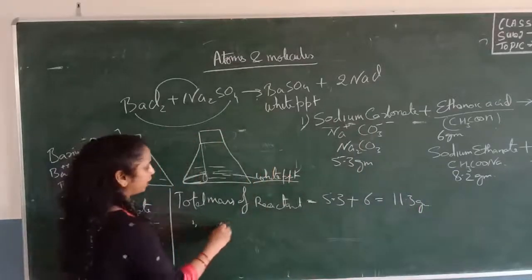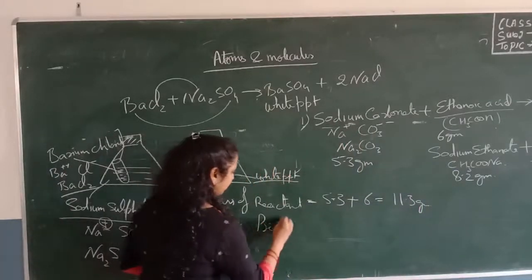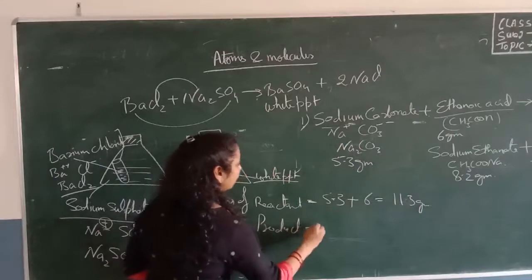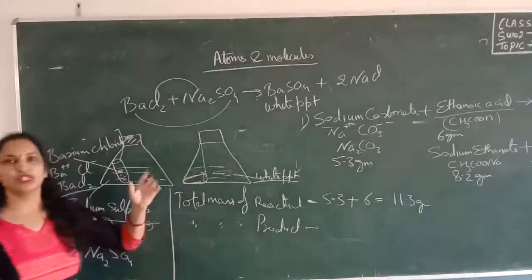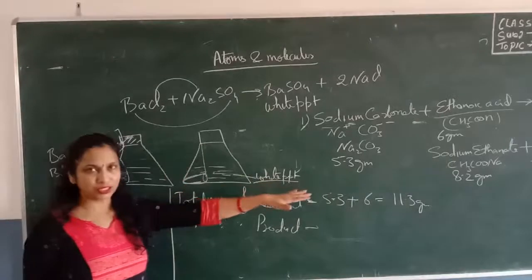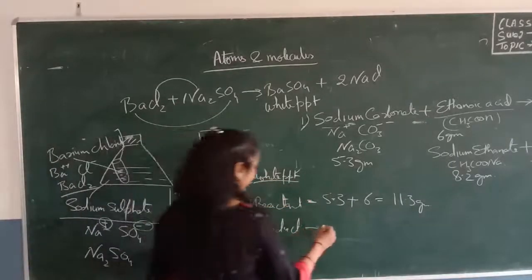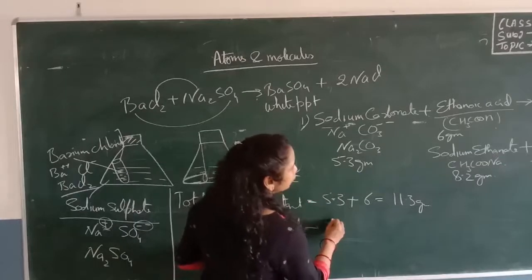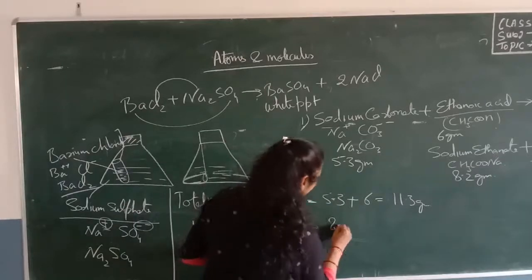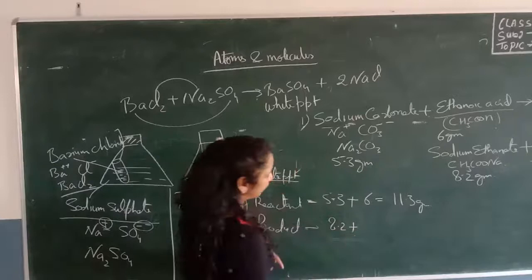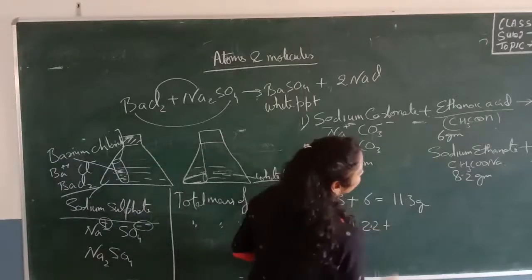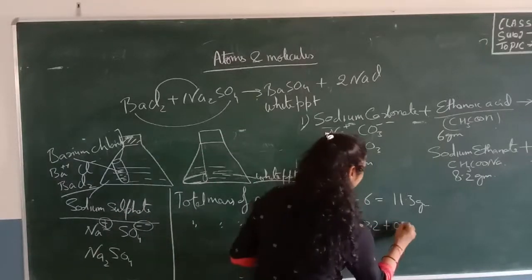Now the total mass of product. According to the law of conservation of mass, the total mass of the reactant should be equal to the total mass of product, because matter can neither be created nor destroyed. So the total mass of product is sodium ethanoate 8.2 plus carbon dioxide 2.2 plus water 0.9.